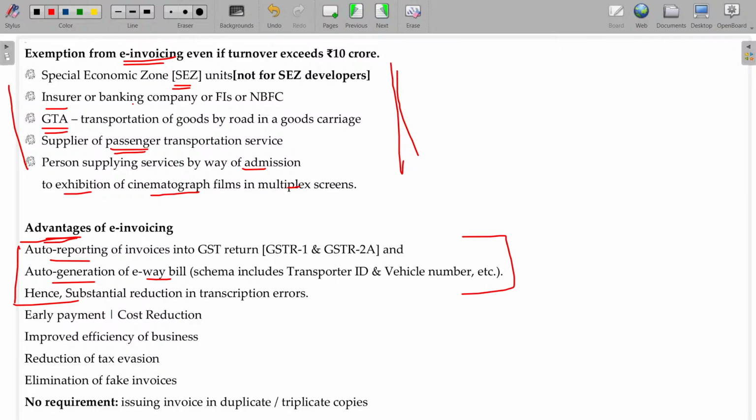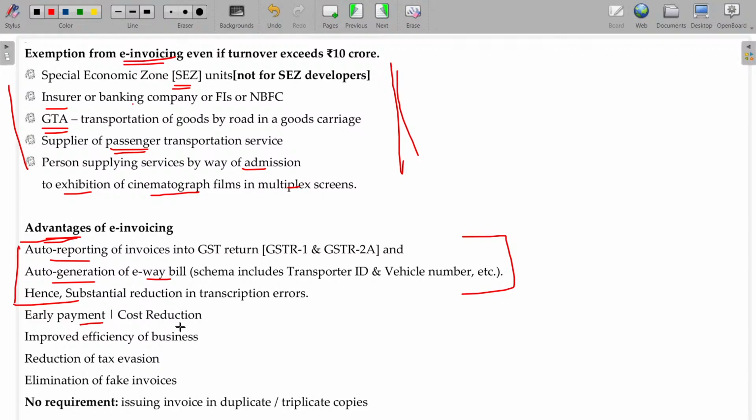Whatever transactions you do, you have to intimate to the government through return filing. But if you are doing this through IRP, the invoice reference number and those things are automatically updated to the government's website. You need not worry about that. You need not fill it yourself, right? So you study this along with the GST return in the later classes, not here.